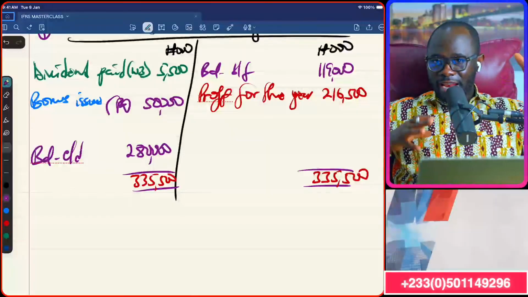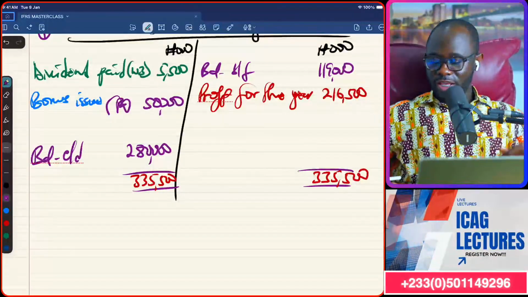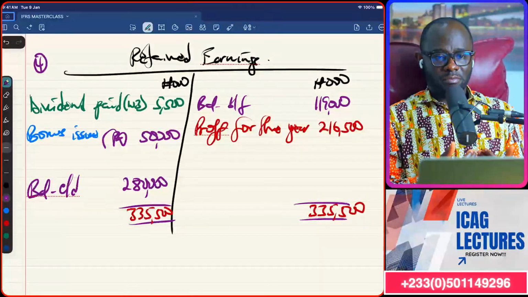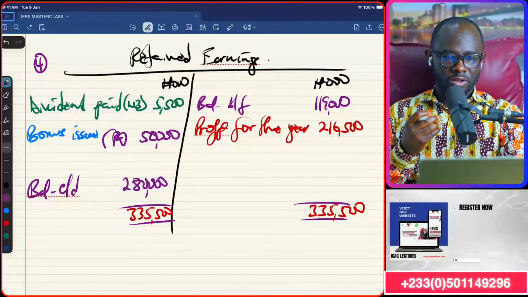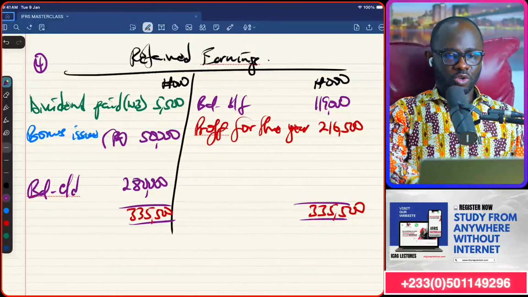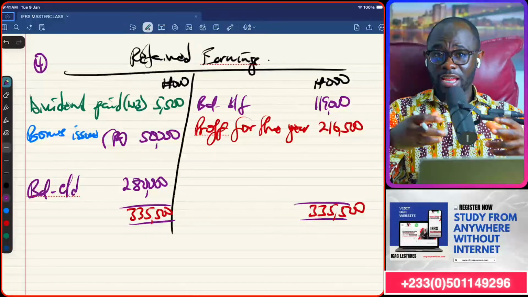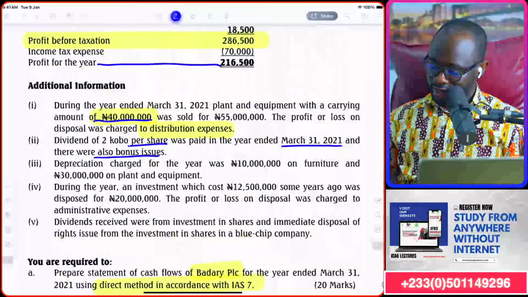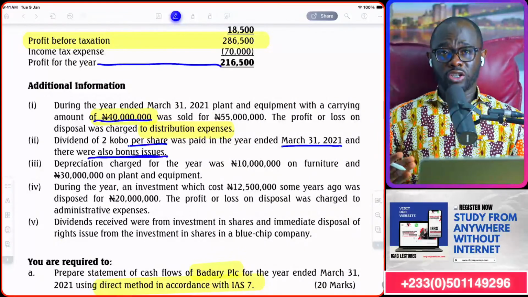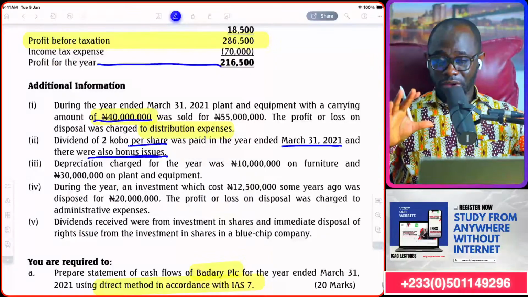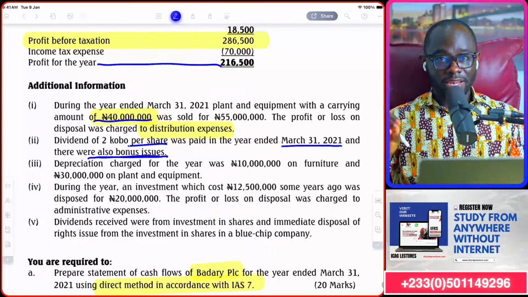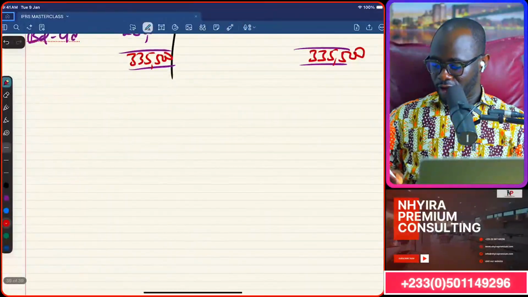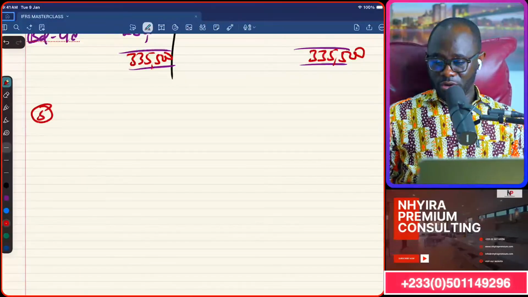So look at the styling of this question. Normally, your retained earnings will be for you to calculate dividend paid. But we've been given the dividend paid, so we have the opportunity to calculate the bonus issue. And so now any balancing figure from the retained earnings will be the bonus issue because the question said they also made a bonus issue. Very important. Context of the question and the way we dance. So now that we've seen the bonus issue, let's go to note 5 so that we can get the issue of shares, if any.